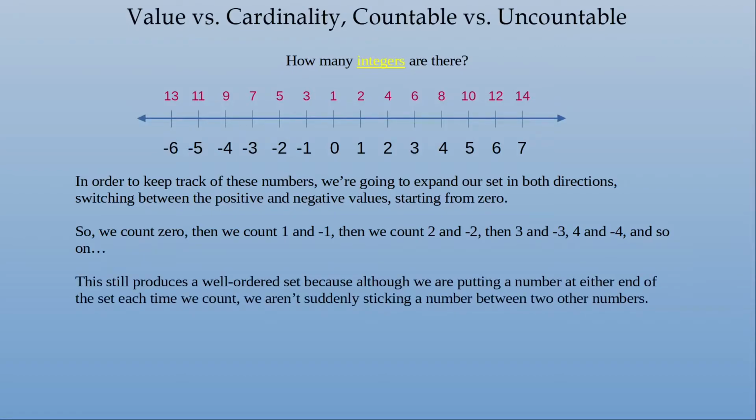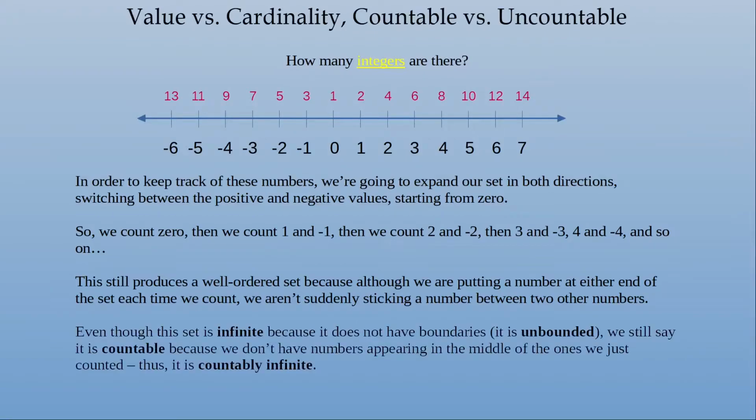This still produces a well-ordered set, because although we are putting a number at either end of this set each time we count, we aren't suddenly sticking a number between two other numbers. So I didn't put down a 0 and then a 1 and then all of a sudden realize that I had to put down 0.5 or something like that. Even though this set is infinite, because it does not have boundaries, it is unbounded, we still say it is countable, because we don't have numbers appearing in the middle of the ones we just counted. Thus, it's called a countable infinity. It is countably infinite.